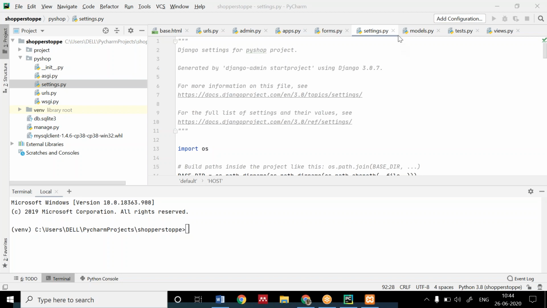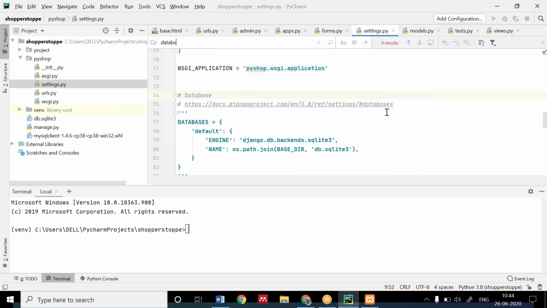Okay. Chalo, we are moving further. Now what you have to do is press Control F and search for database.